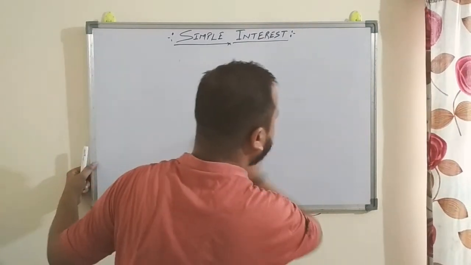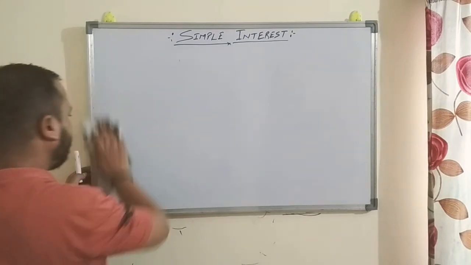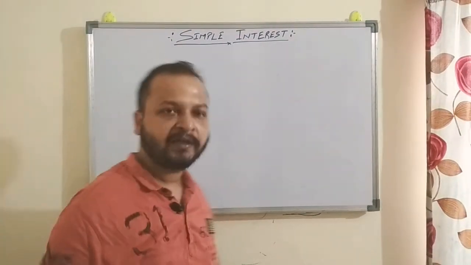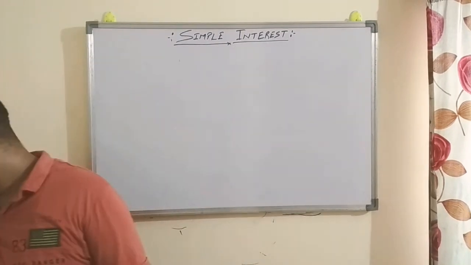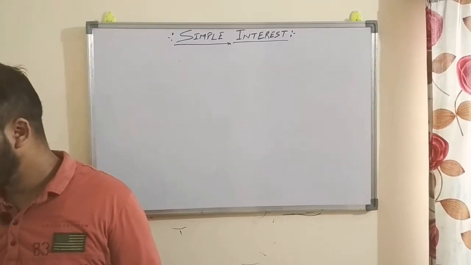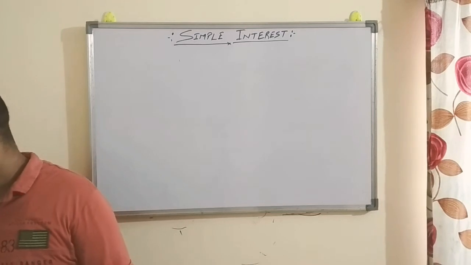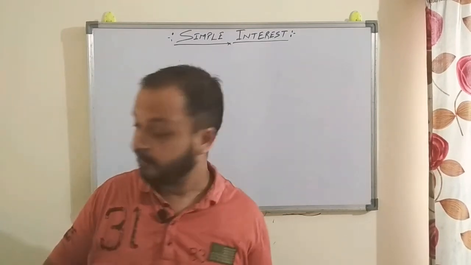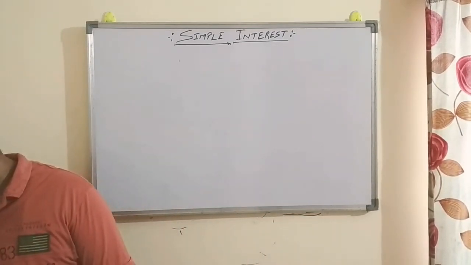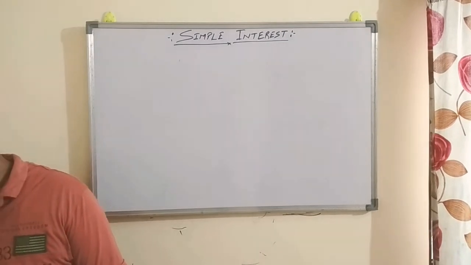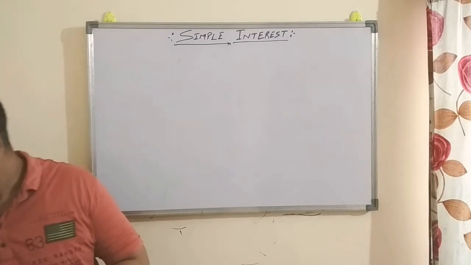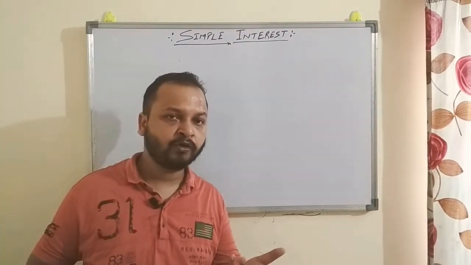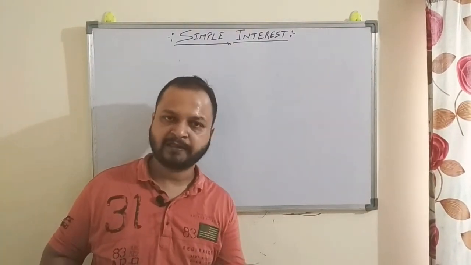Right? In earlier classes, I think you have solved it by the unitary method. So in the unitary method, you can solve it that way. But now we are going to use the formula. The formula is good, it is very simple, so we can solve it easily. Right? Come to the next question. Here you have to find the amount. So amount, we know, is principal plus simple interest.